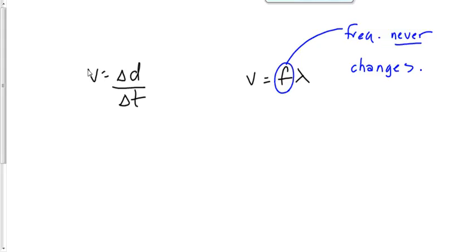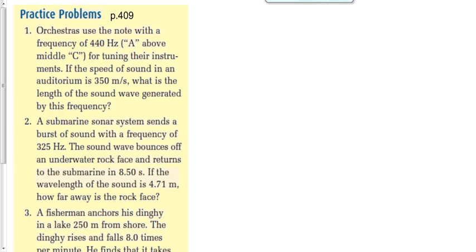And every once in a while, in conjunction with the third equation that we learned first day of this unit, T = 1/f. The period is equal to 1 over the frequency, or some rearranged form of that equation. We had 3 questions for homework last night on page 409. All right, number 2 and 3 it is.